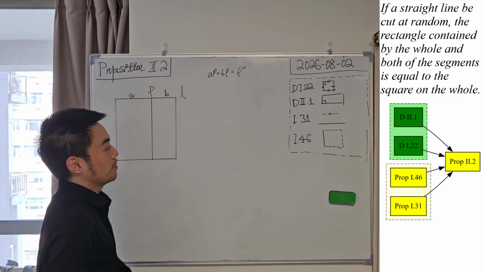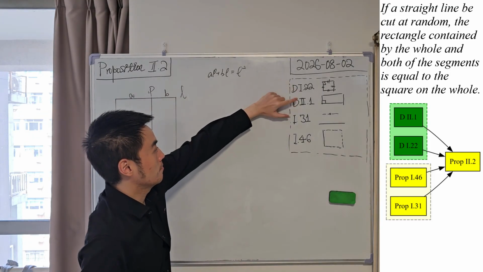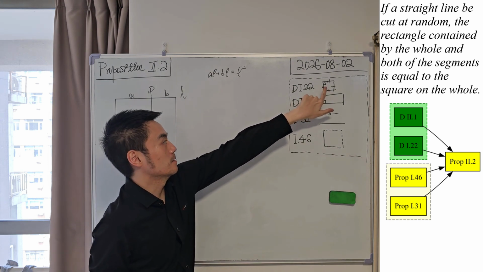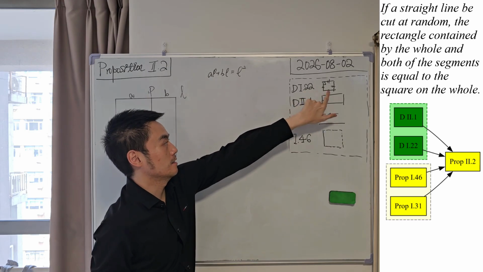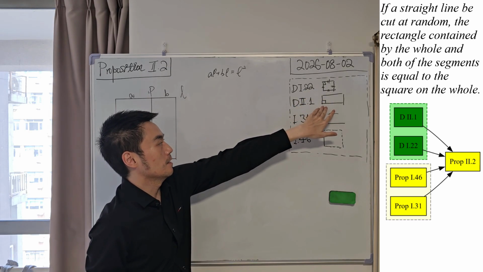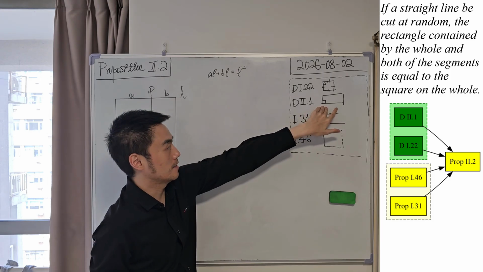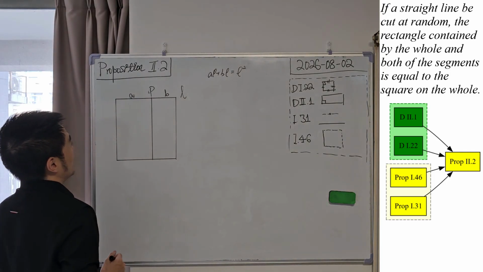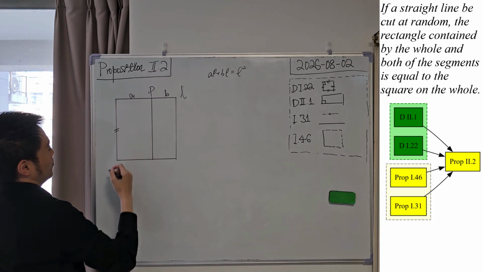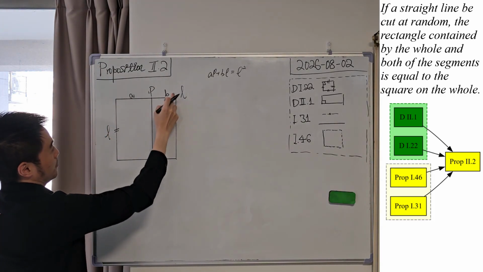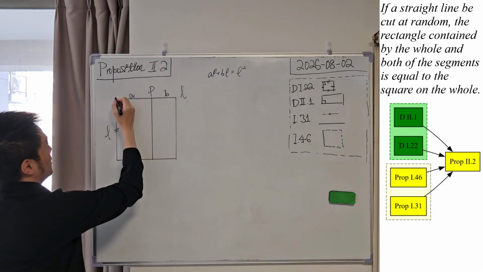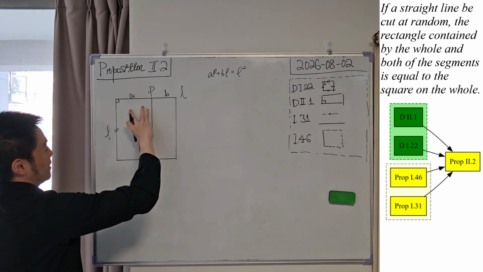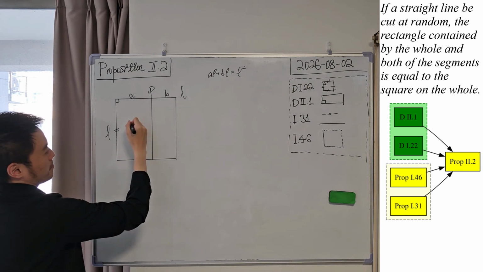And please recall both definition 22 from book 1 and definition 1 from book 2. So in a square, the angles are all right angles and the sides are equal, and if a parallelogram has a right angle, then it's a rectangle. Okay, so with these conditions we know that this side will be equal to L, correct? Will be equal to the straight line because it's a square, and this is a rectangle, and since this straight line is parallel to this, we constructed it like that, and they are parallel because of this square. So this must be a rectangle.